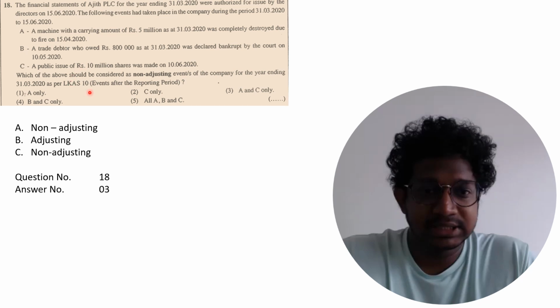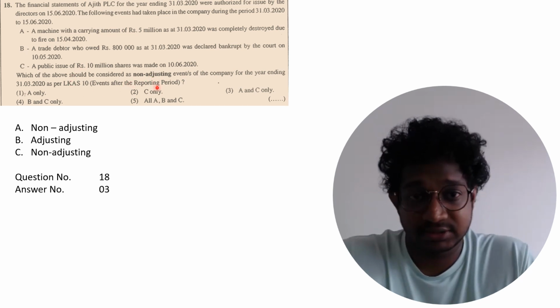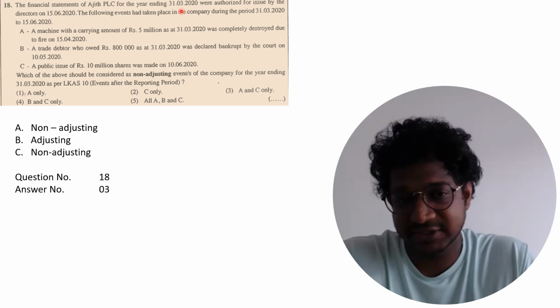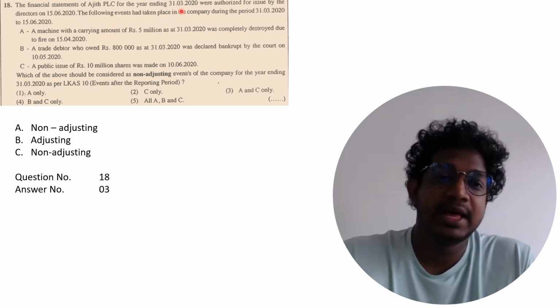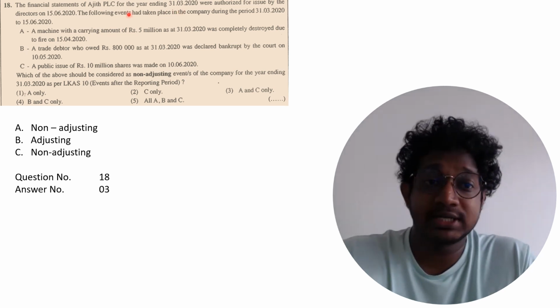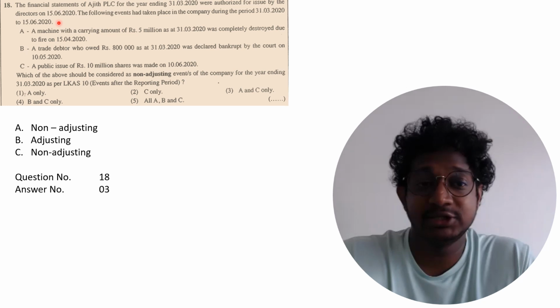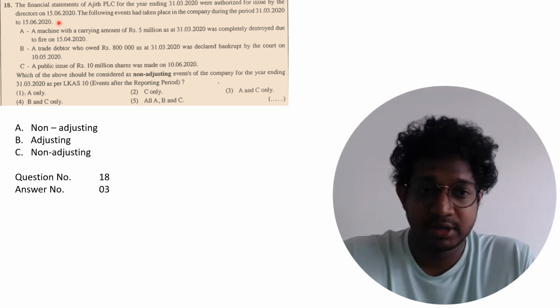18, they are asking non-adjusting events. So your financial year end is 31st March 2020, and the board of directors authorized this statement on 15 June 2020. First one, a machine with a carrying amount destroyed by the fire.